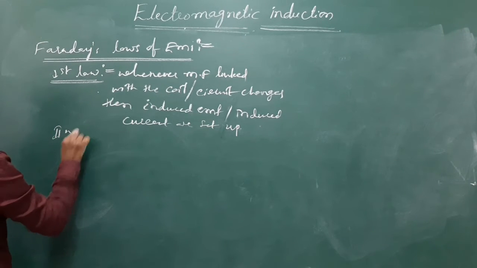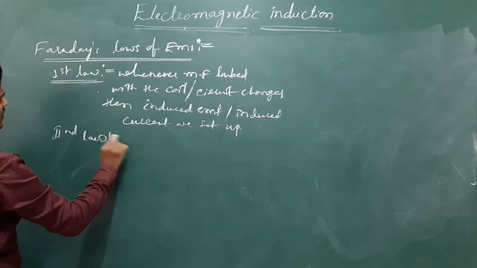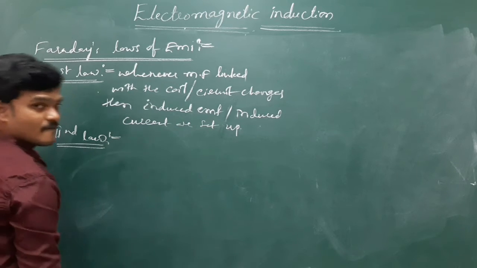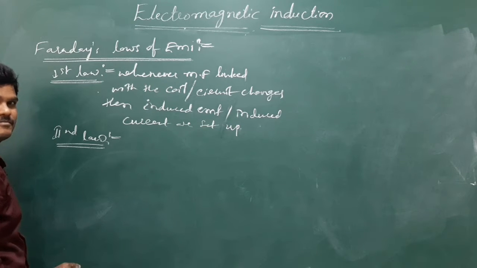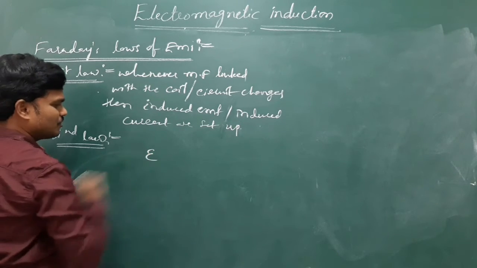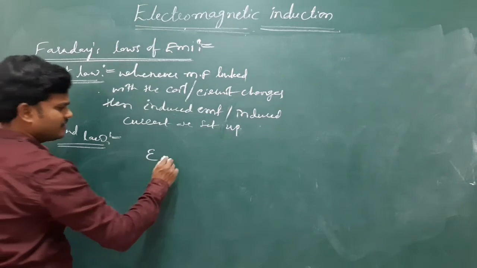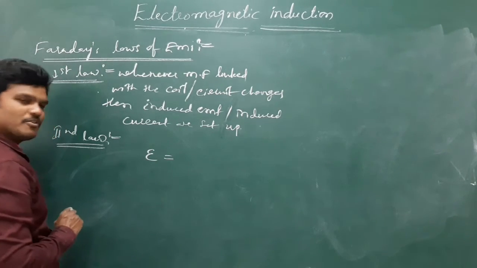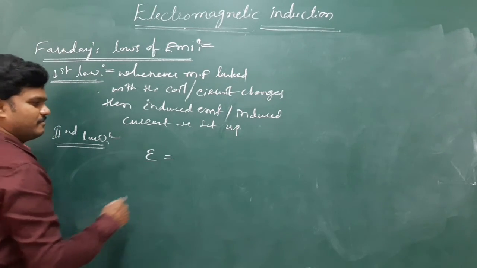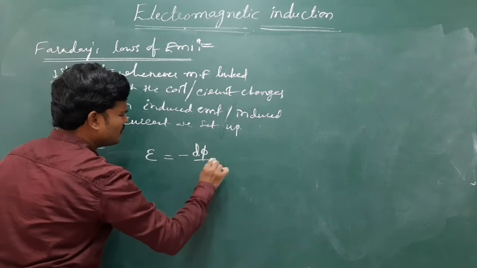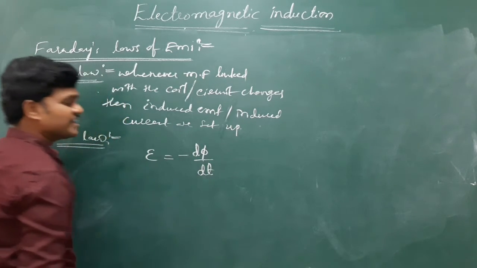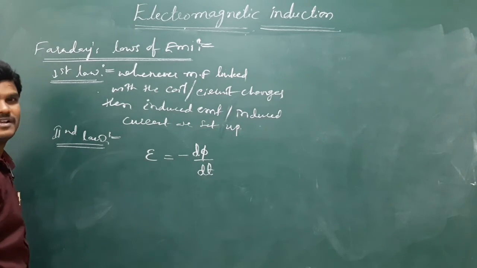See the second law. According to Faraday's second law, the EMF in a coil, or the magnitude of EMF in a coil, is always equal to the negative rate of change of magnetic flux linked with the coil.